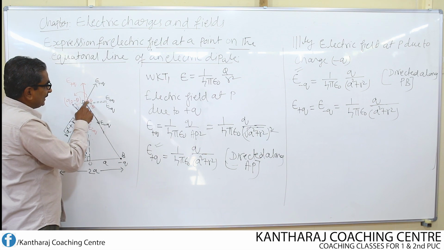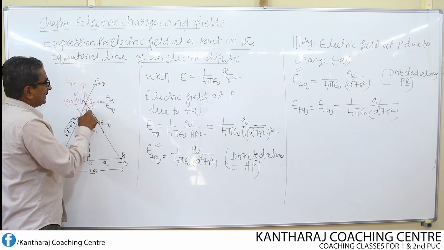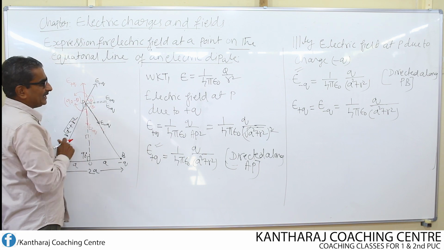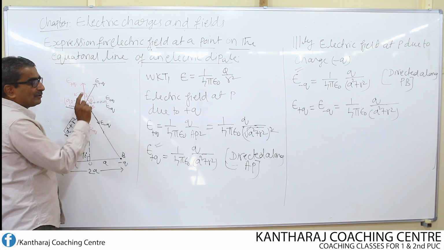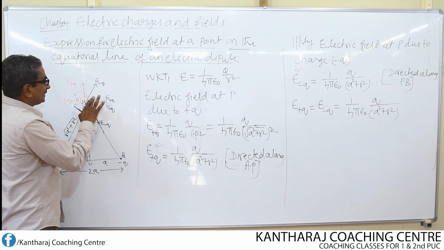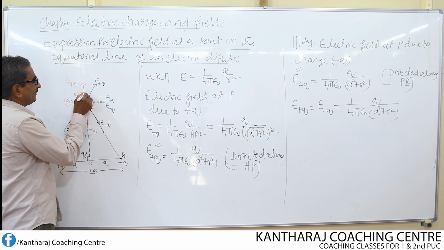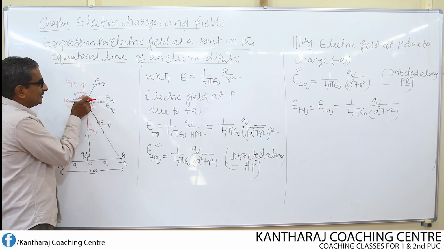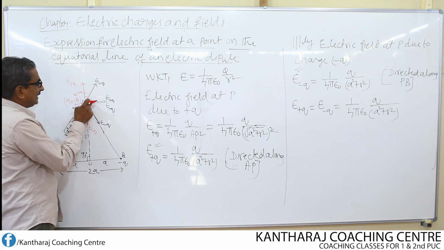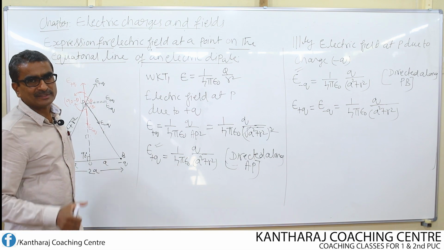Why? Because the total angle of this component and this component should be 90. Look here, it should be 90. If this angle should become 90, then certainly this angle should be equal to only theta, because already 90 minus theta is there, some angle is existing here in this portion. To that, if I add theta, then minus theta plus theta cancels, and totally it becomes 90.